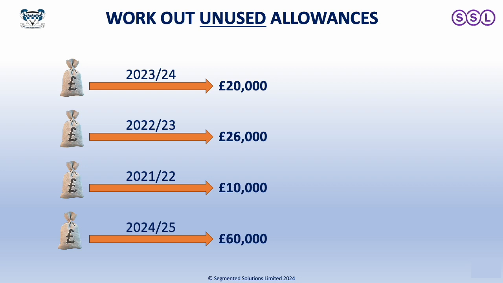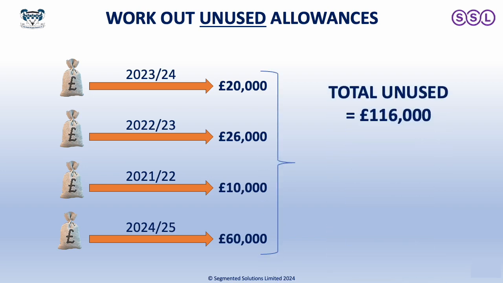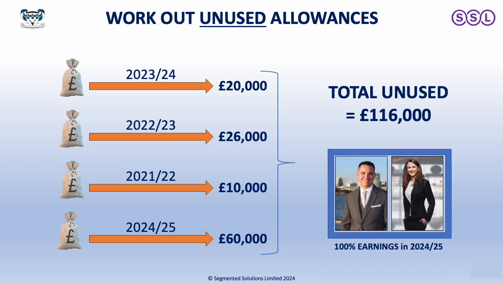And all of these years take into account contributions that were made in those years, either personally and or from companies. So you need to add them all together to work out what has been used and therefore what is unused. All of those allowances added together in this scenario come to £116,000. And with all those allowances, that would be perhaps the maximum that you could contribute.